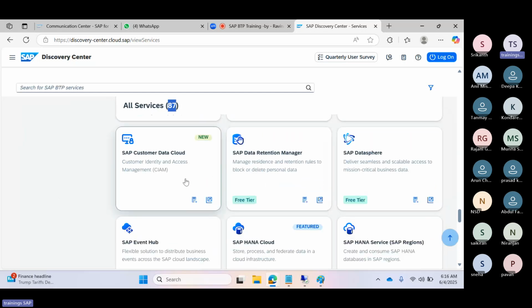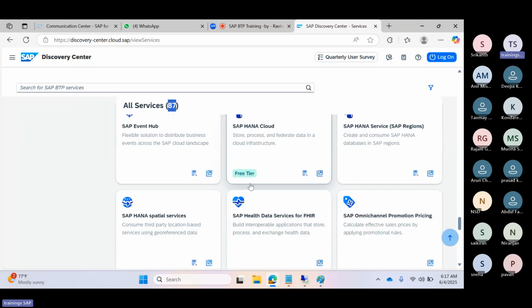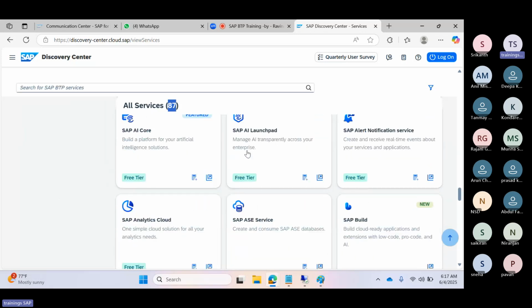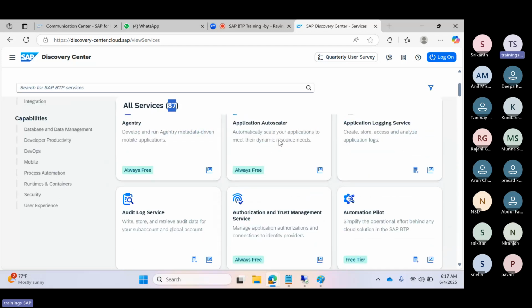There are so many things available, like Data Sphere, HANA services, HANA Cloud. You can see many useful services are available here. In total 87 services are available.